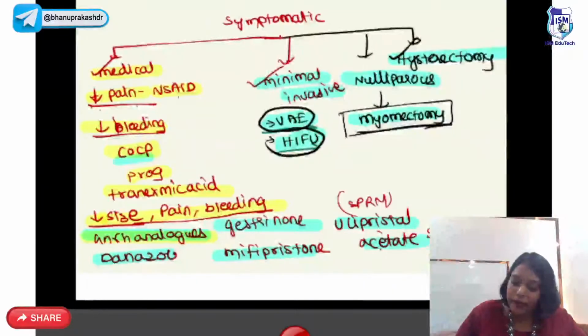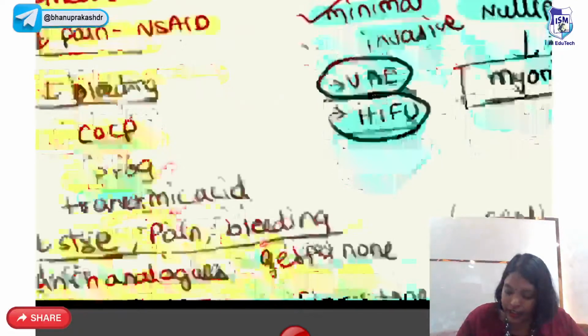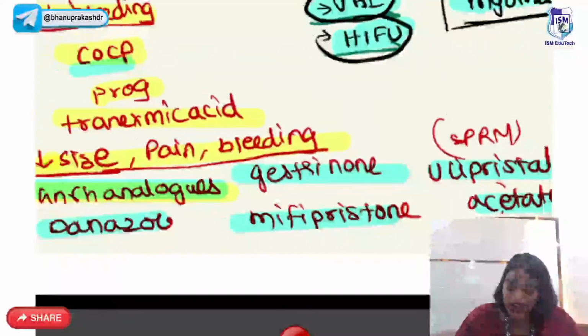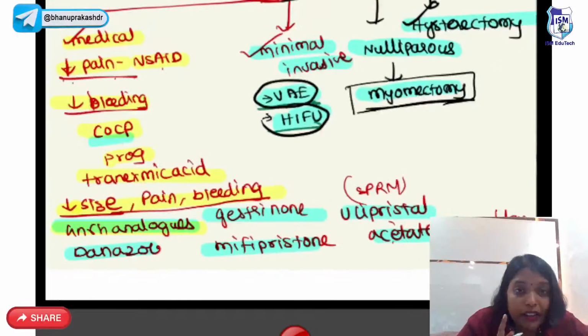Symptomatic medical management: you can give NSAIDs for pain relief. To decrease the bleeding, you can give combined oral contraceptive pills, progesterones and tranexamic acid. To decrease the size and pain and bleeding, you can give GnRH analogs, danazol, gestrinone, mifepristone and ulipristal acetate. I repeat, GnRH analogs, danazol, gestrinone, mifepristone, ulipristal acetate.